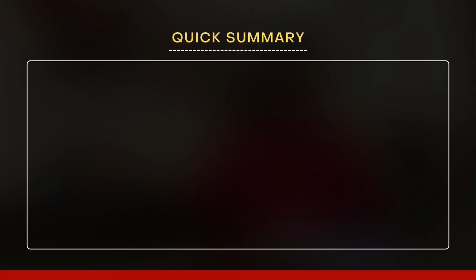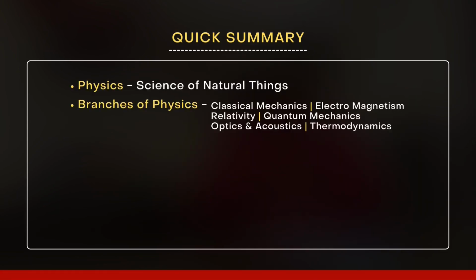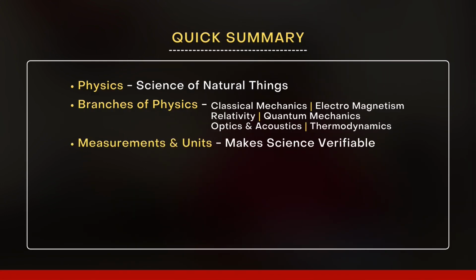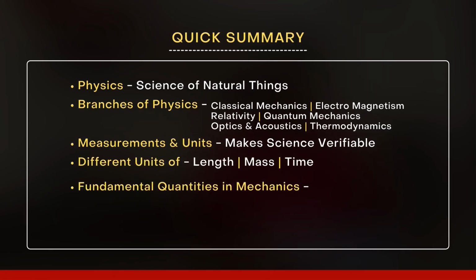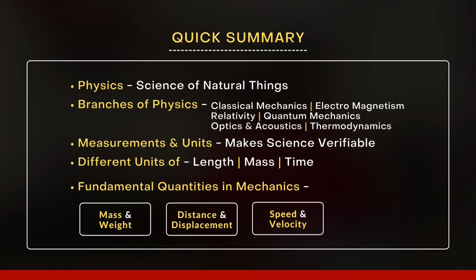Now let's do a quick recall of what we have done today. We have seen how physics is the science of natural things. We looked at the different branches of physics, how measurements and units make science verifiable, the different units of length, mass and time, and the fundamental quantities in mechanics like mass and weight, displacement and distance, speed and velocity, and finally acceleration.